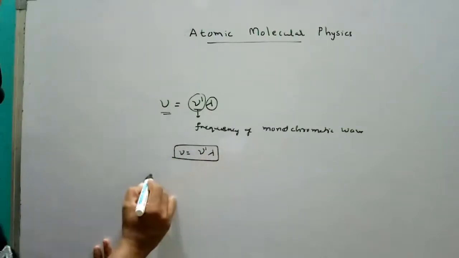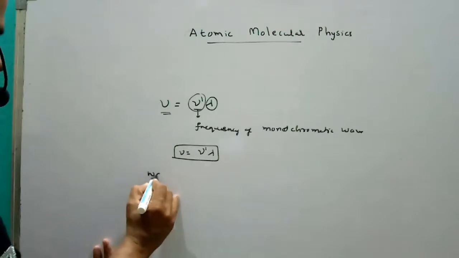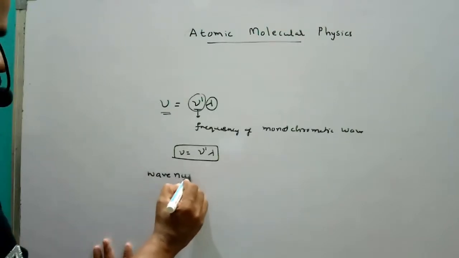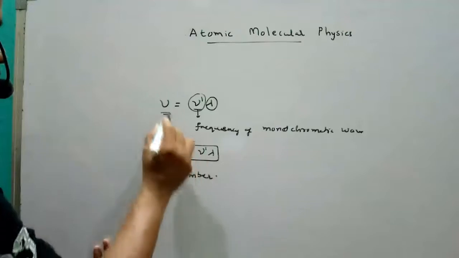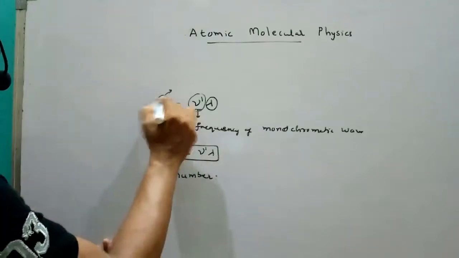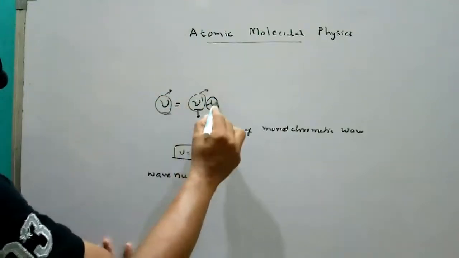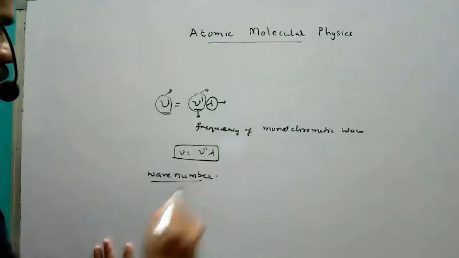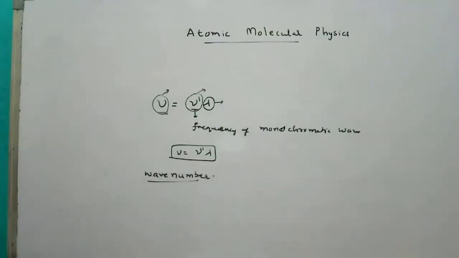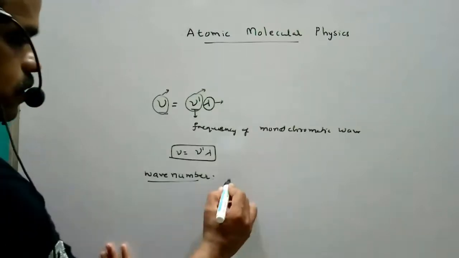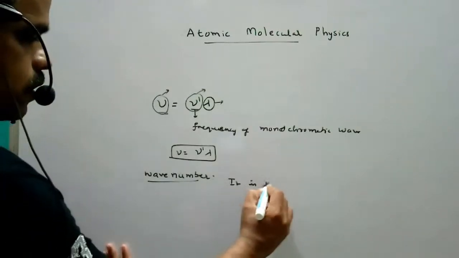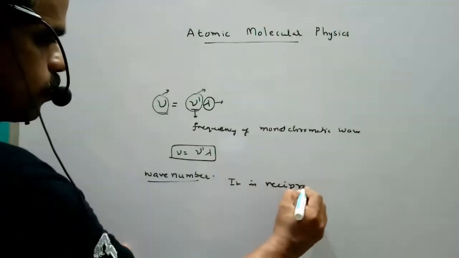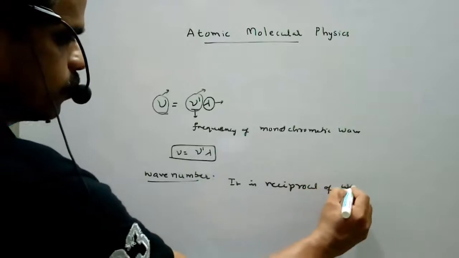So now I am introducing one more term, that is wave number. Already we know phase velocity, frequency and wavelength. Now I am introducing wave number. So what is the wave number? Wave number is the reciprocal of wavelength.